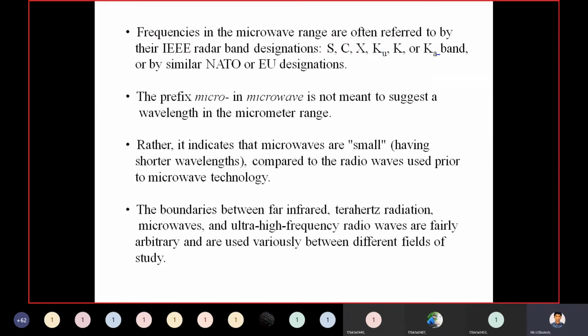The frequencies in the microwave range are often referred to by the IEEE radar band designations, which you already know from the first class. We have different kinds of frequency bands and designations, such as the S, C, X, Ku, K and Ka bands, as well as the similar NATO (North Atlantic Treaty Organization) or EU designations.